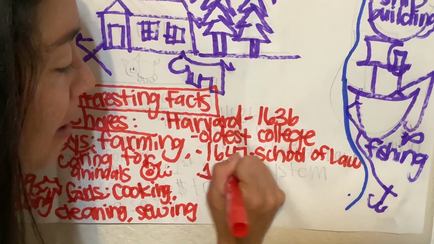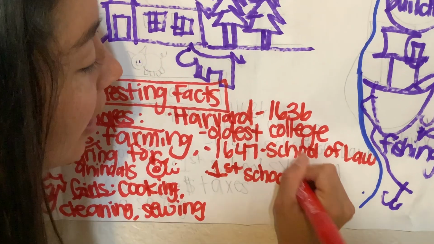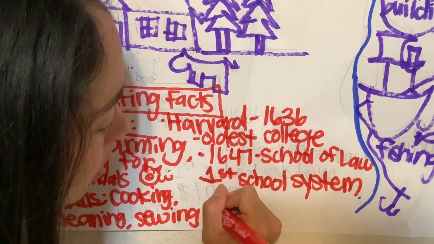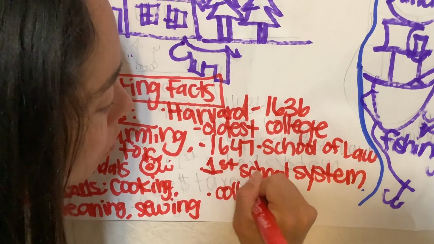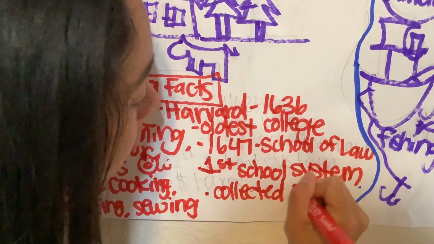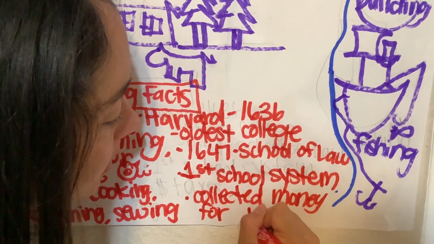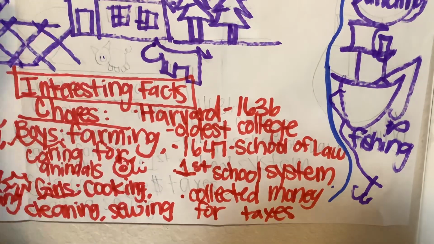In addition, in the Massachusetts Bay Colony, they created the first school system. They also collected money for taxes.